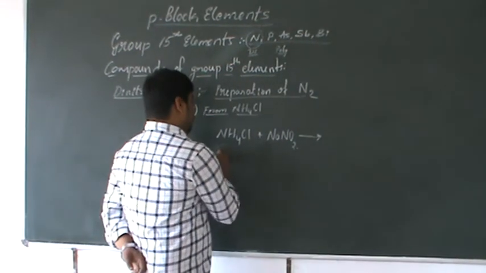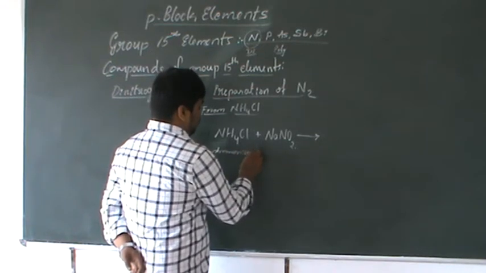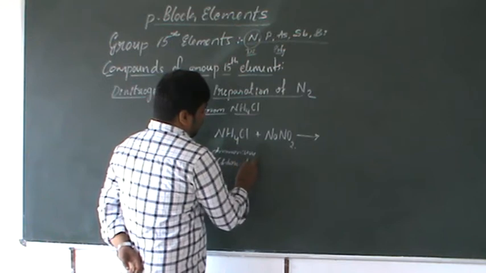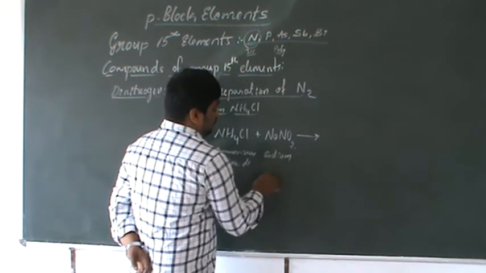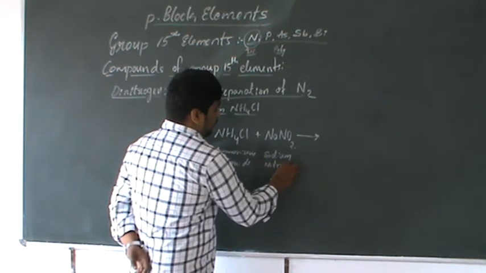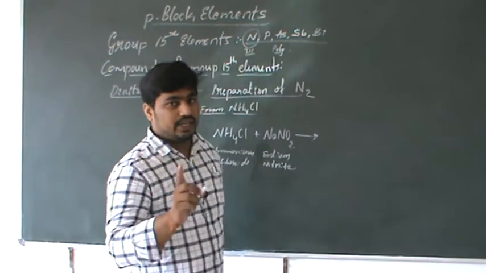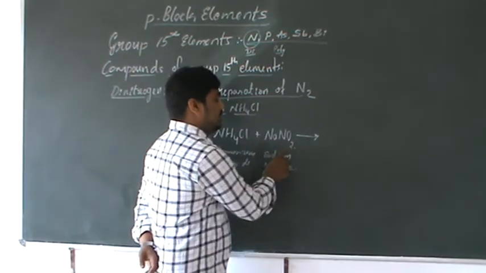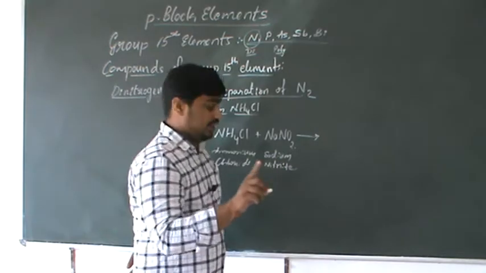When ammonium chloride is treated with sodium nitrite, please remember the name of the compound. It is sodium nitrite, not nitrate. NaNO2 is nitrite, NaNO3 is nitrate.